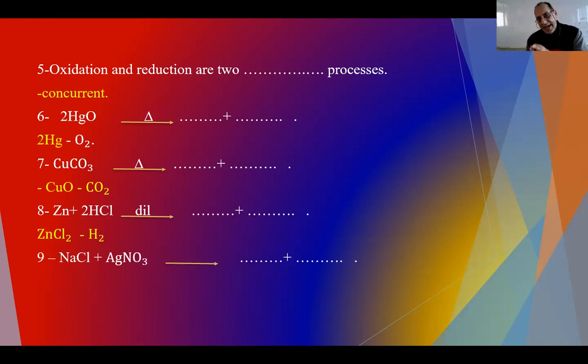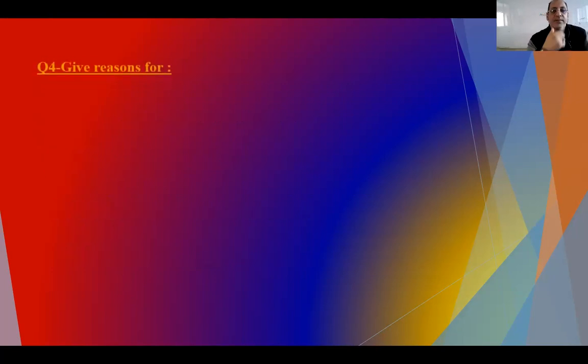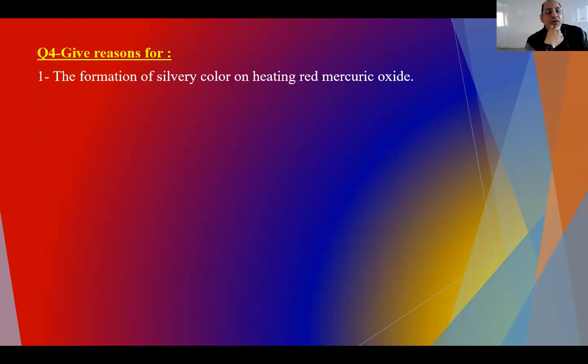Sodium chloride and silver nitrate, double substitution reaction, gives NaNO3 with AgCl, a white precipitate. Give reason: the formation of silver color on heating red mercury oxide. Red mercury oxide by heating decomposes into its main elements, Hg plus O2.